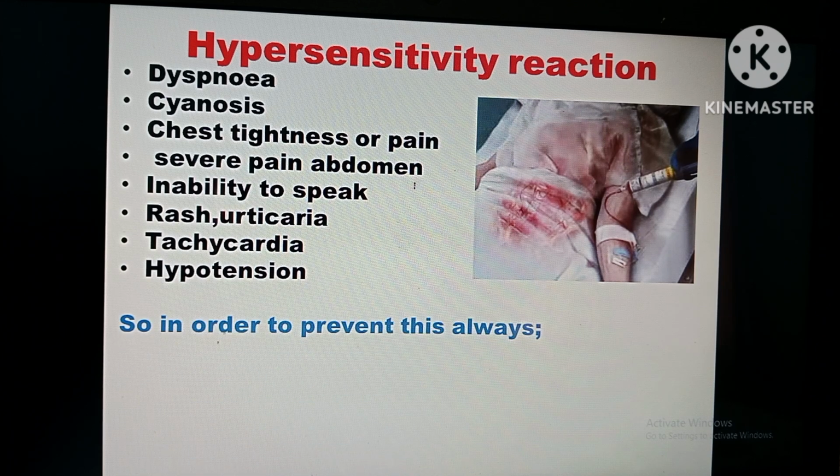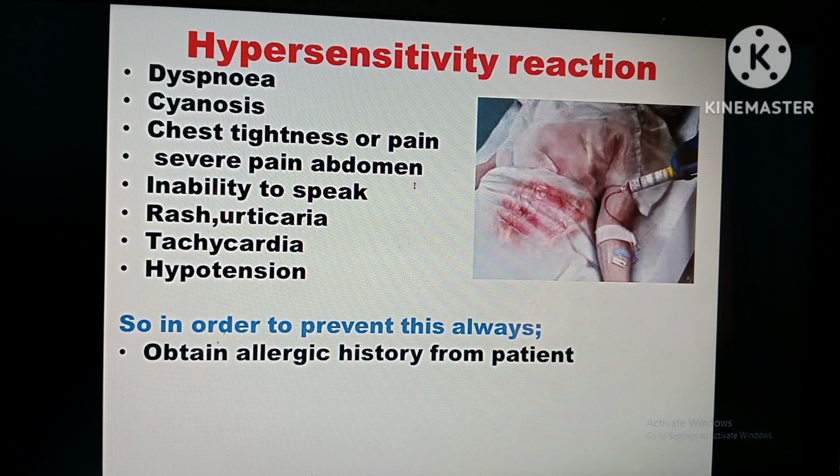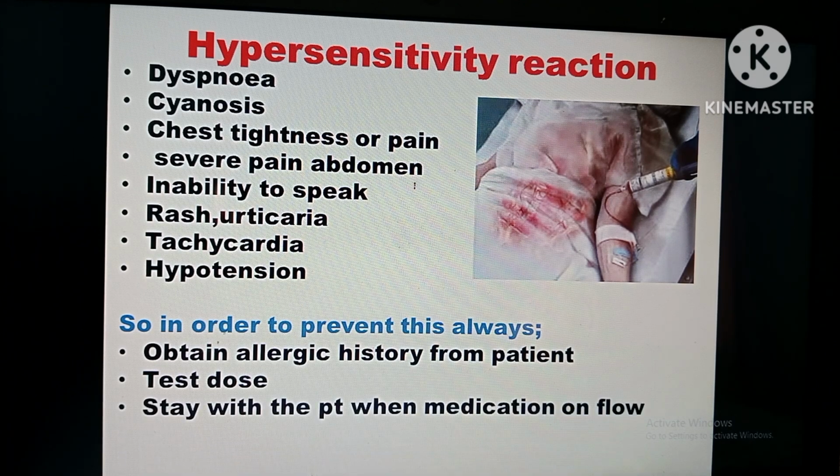So in order to prevent all this, the doctors will do their responsibility, but what is the nurse's responsibility? Obtaining allergic history from the patient, and before giving any medication, giving a test dose and waiting for half an hour and observing for any reaction. If any reaction, inform the doctor. If no reaction, continue the medication.